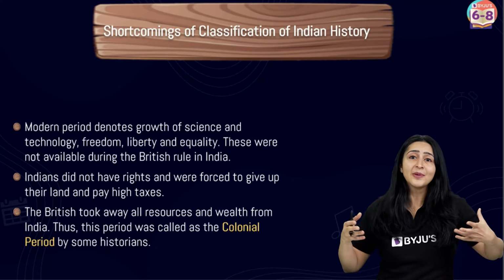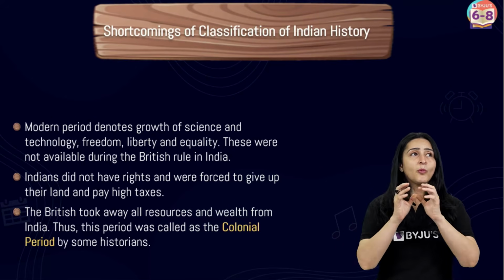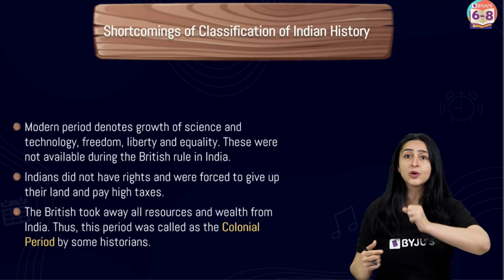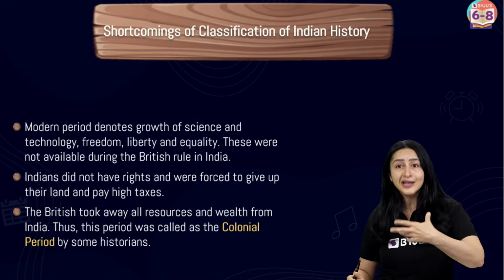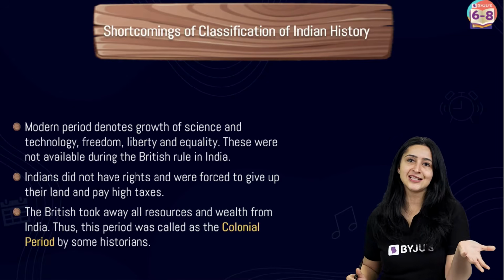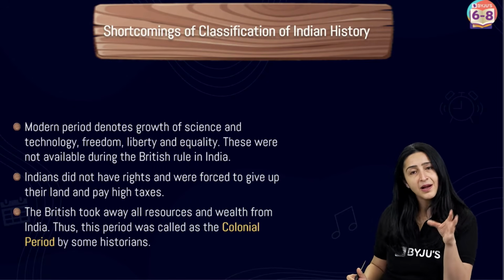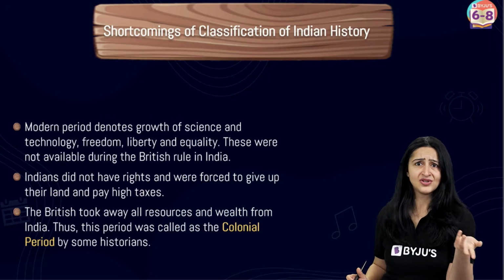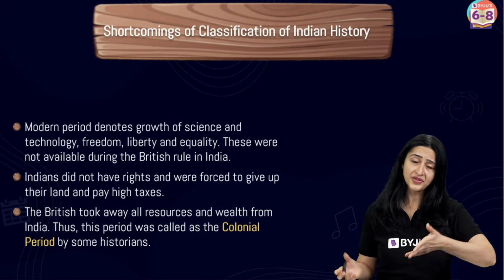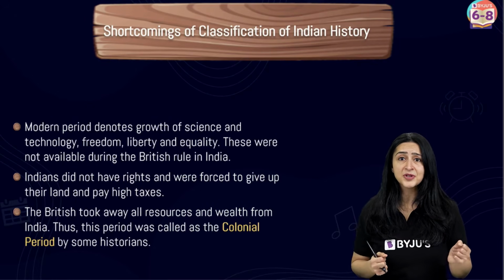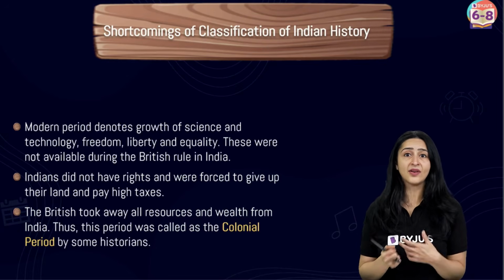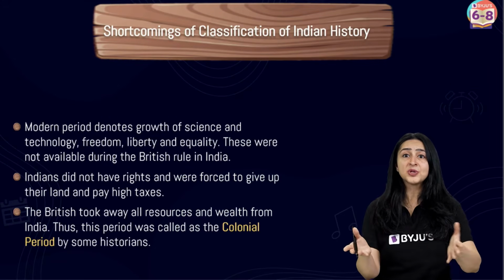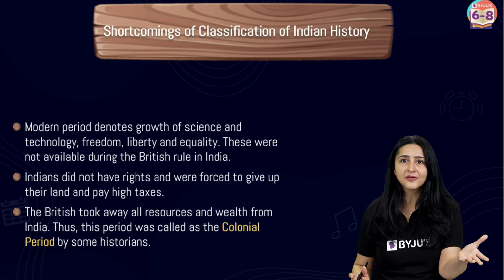Why? Because generally when we talk about the modern period, we are talking about growth of science, growth of technology. We're also talking about freedom, liberty, and equality of the citizens of that particular society. But if you think about it, during the rule of the Britishers, there were no such rights given to the Indian citizens. In fact, on the contrary, they were forced by the Britishers to give up their land. They had to pay really, really high taxes. So there was a lot of poverty. And at that point in time, the British were taking away all the resources and the wealth from India.